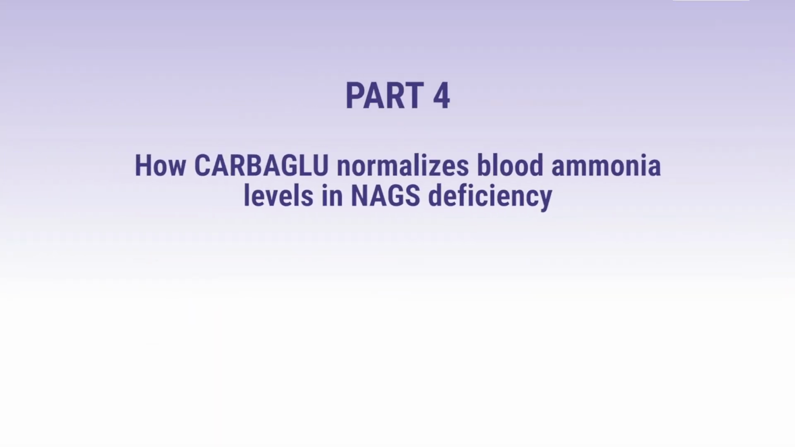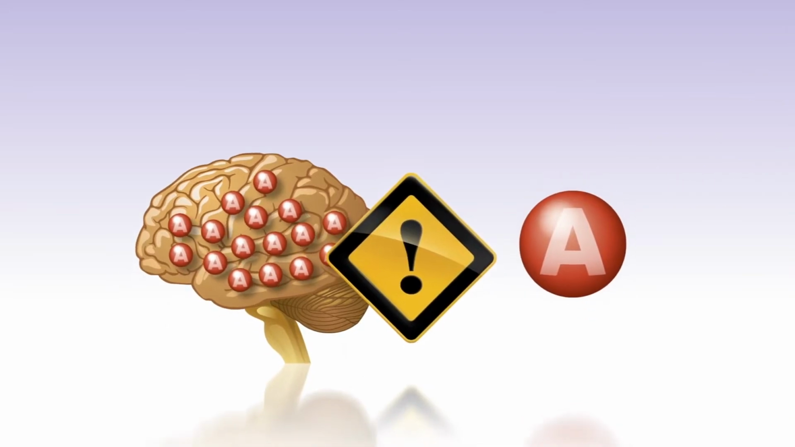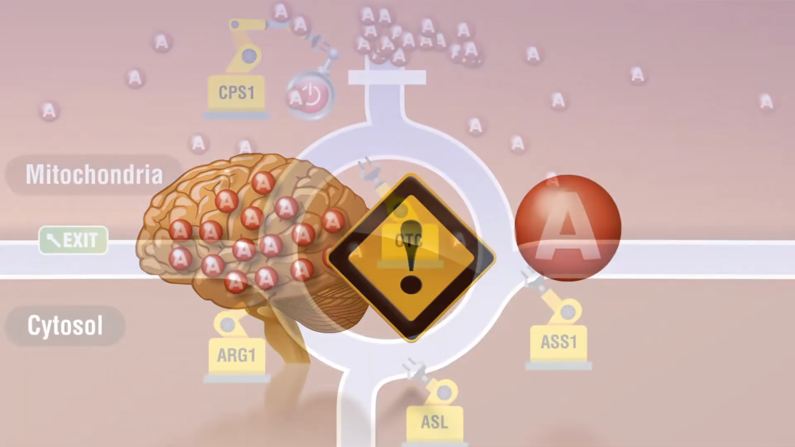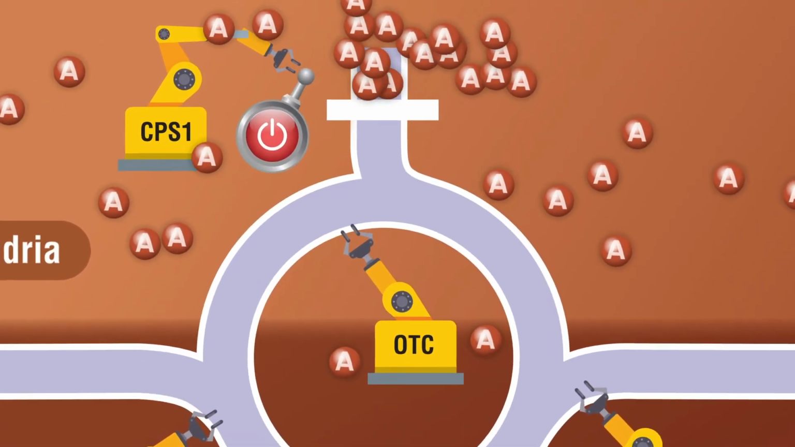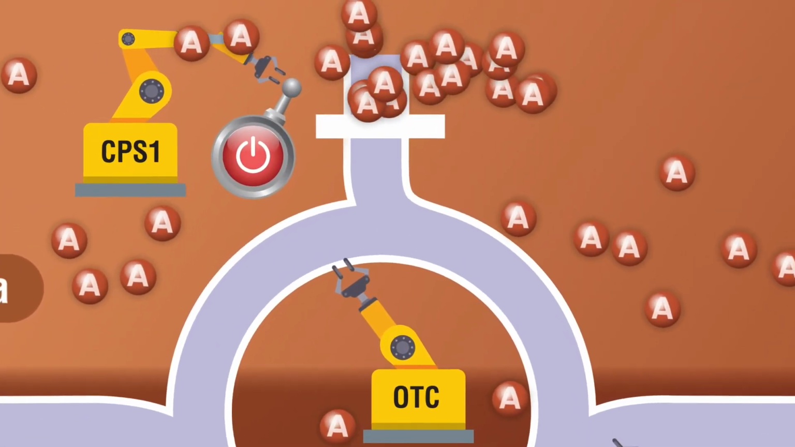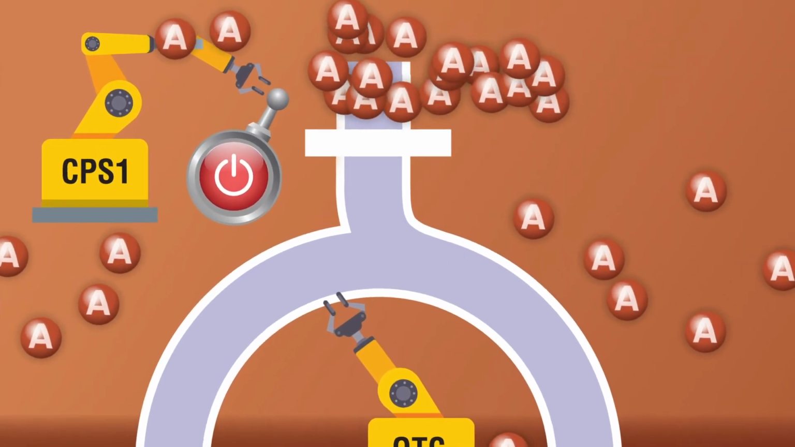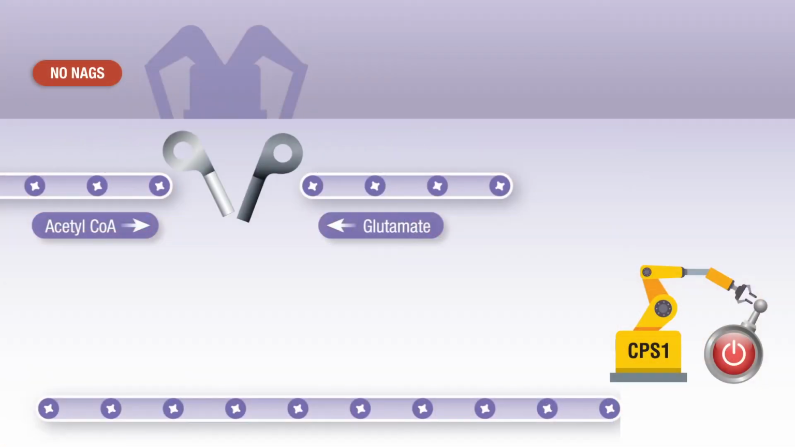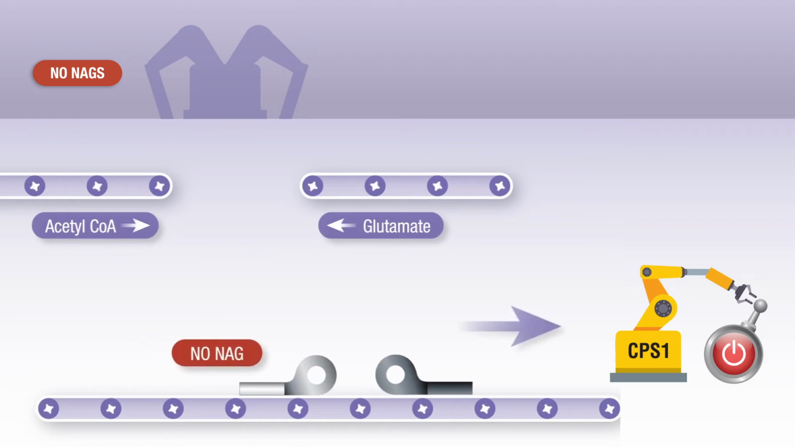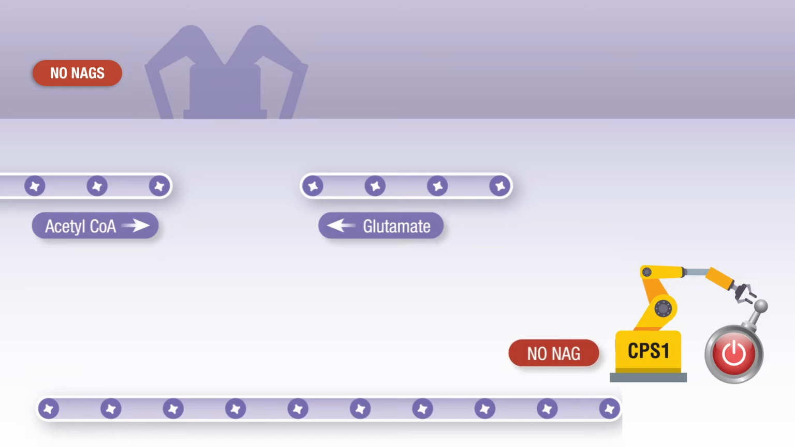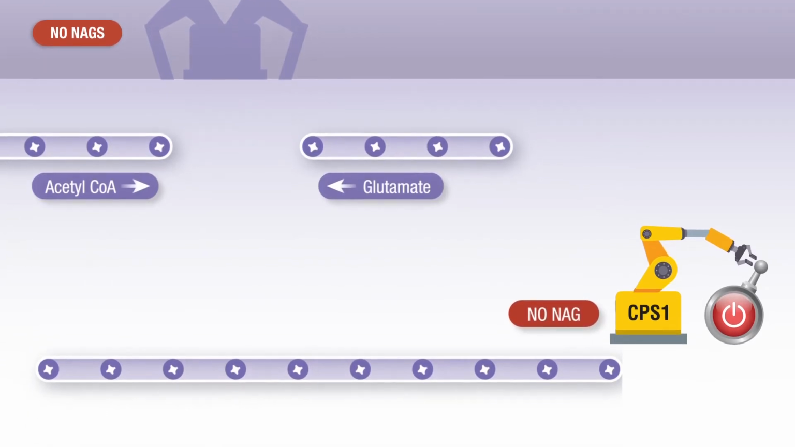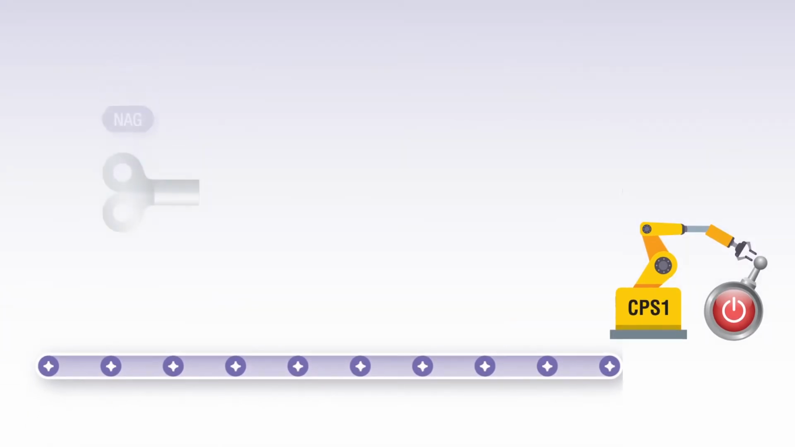Part 4. How Carbaglu normalizes blood ammonia levels in NAG-S deficiency. High levels of ammonia need to be lowered as quickly as possible. In NAG-S deficiency, this can be done by specifically activating the CPS1 enzyme and restoring the urea cycle. Remember, if NAG-S is not active, NAG is not produced, so CPS1 is not able to start the process to remove the toxic ammonia. One way to get the CPS1 worker functioning again is to supply it with a substitute for NAG.